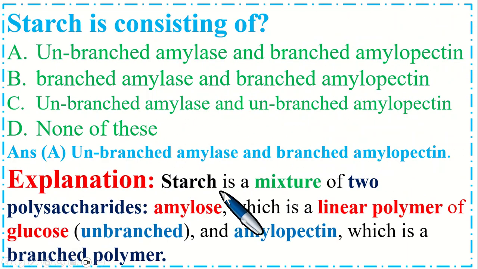Explanation is starch is a mixture of two polysaccharides, amylose, which is a linear polymer of glucose, unbranched, and amylopectin, which is a branched polymer.